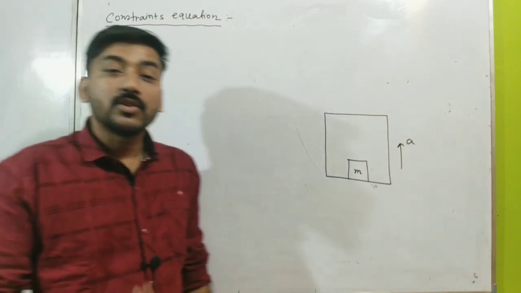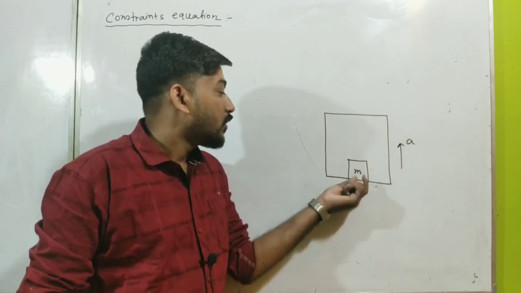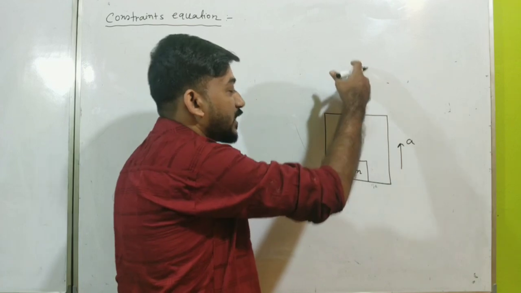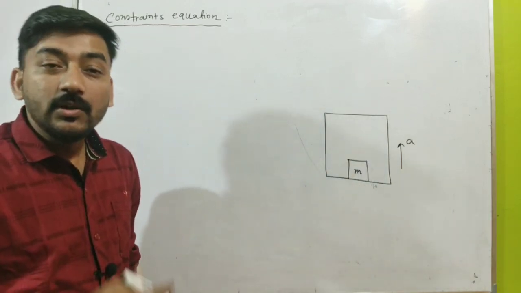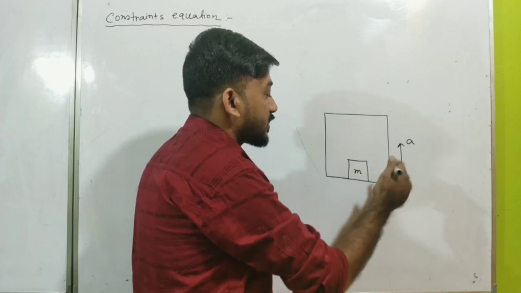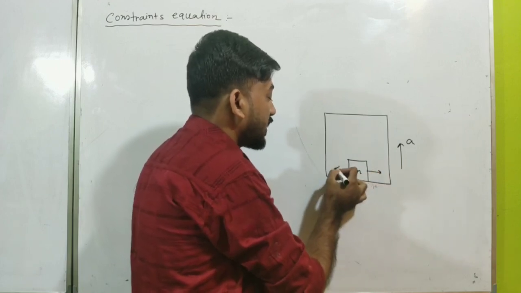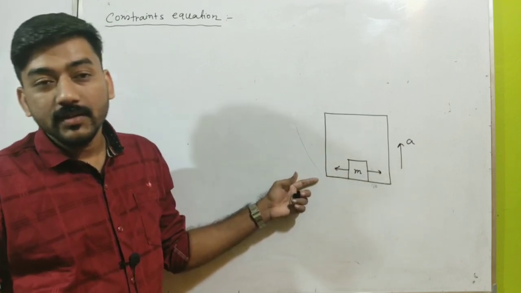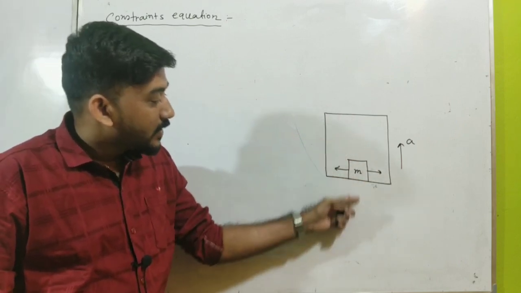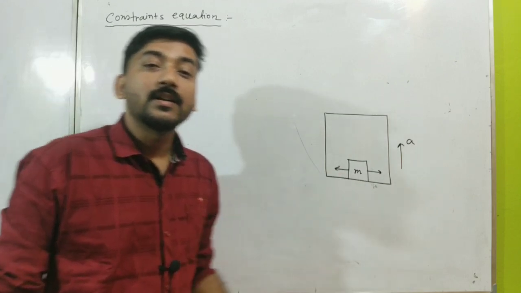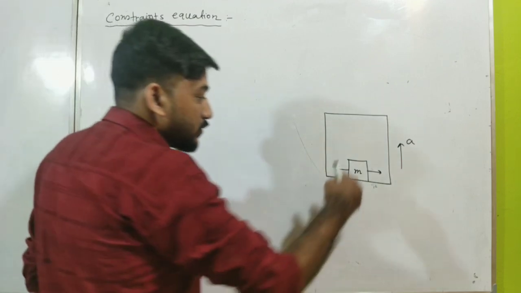So this is the constraint imposed on your motion, that you have to move with the lift either upwards or downwards. But you don't have any restriction along the horizontal direction. You can move in this direction as well as in this direction. So along the horizontal direction you don't have any restriction, but along the vertical direction you have a restriction, and the restriction is due to the normal reaction.